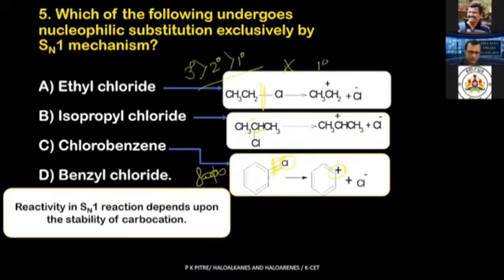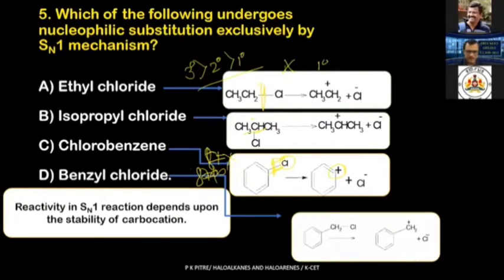When this is broken, the positive charge developed cannot enter into this, and delocalization doesn't take place. So this carbon atom says, I am so unstable, how can I form? I will not form in this particular reaction. So this is not our option because it is an unstable carbocation.